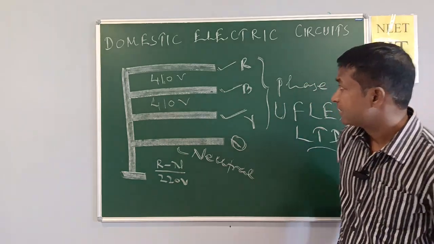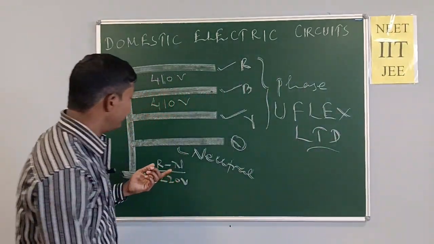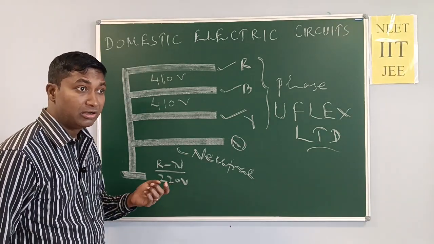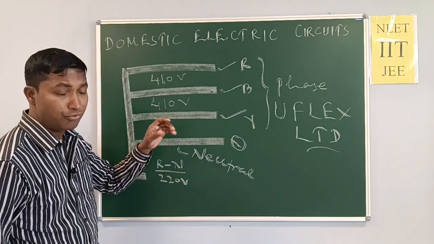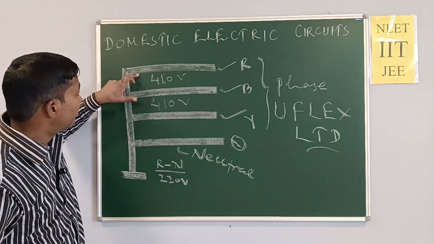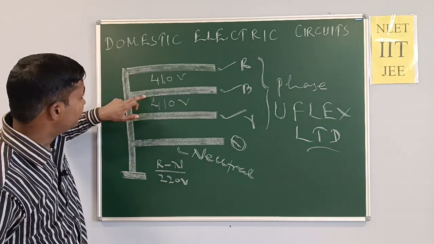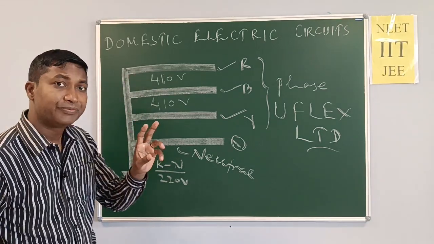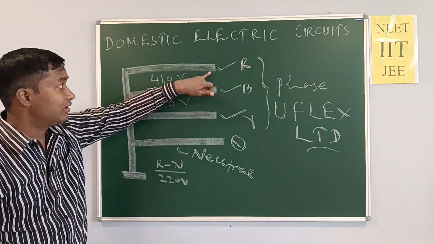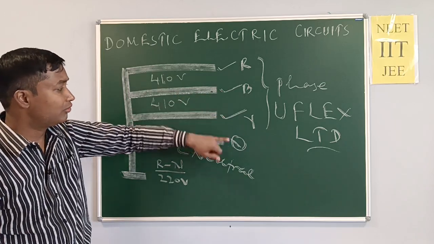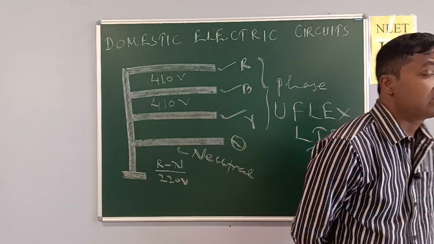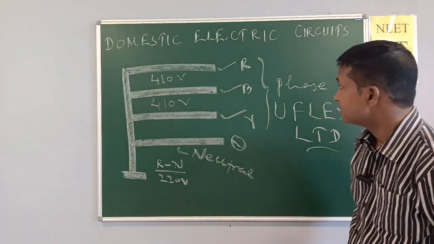connection to our home. Why? Because there is a potential difference of 220 volt. 220 volt is not dangerous as compared to 410 volt. That is why the electrician gives only one phase and neutral to our home. Means finally two wires come to our home. Those wires may be red and neutral, or blue and neutral, or yellow and neutral. This is also domestic electric circuits.